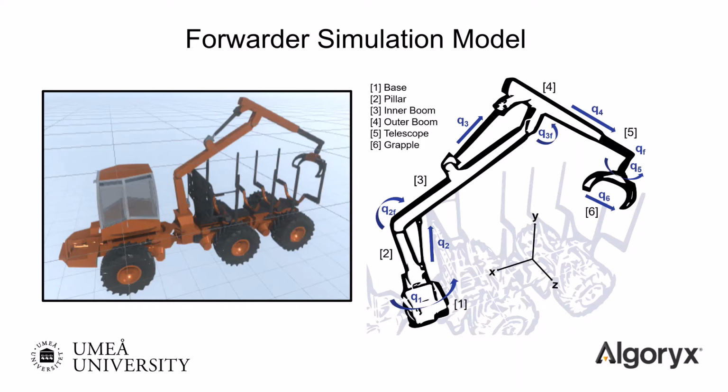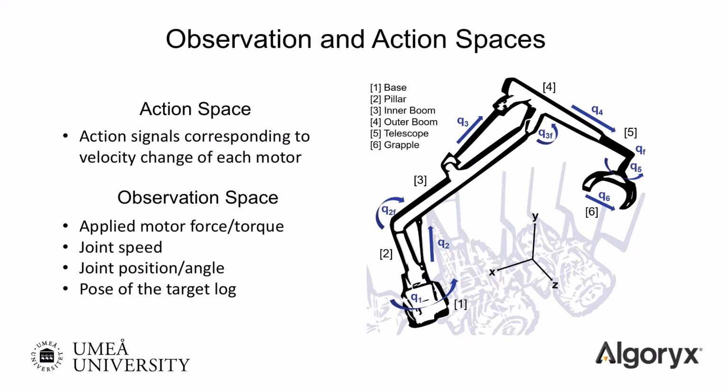Each actuated joint is equipped with a linear or rotational motor that is internally controlled to reach and hold a given target velocity, while obeying the current dynamics and constraints. Two additional unactuated joints are also used, allowing the grapple to swing freely, which of course adds to the control complexity. So what does this mean for the observation and action spaces in our learning setup?